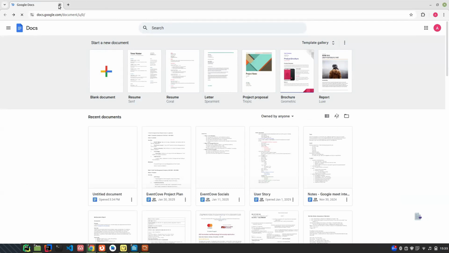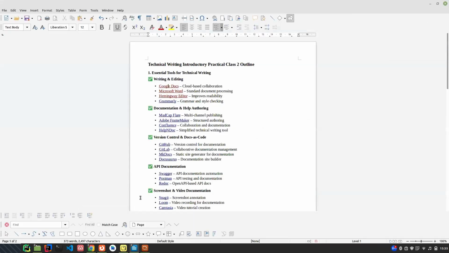We have limited time, so I want us to cover as much as possible. That gives you an idea of Google Docs. And we have Microsoft Word. If you don't know Microsoft Word, I don't know what to say. But yes, it's similar to Google Docs. Then there's this editor. Let me open it for you.